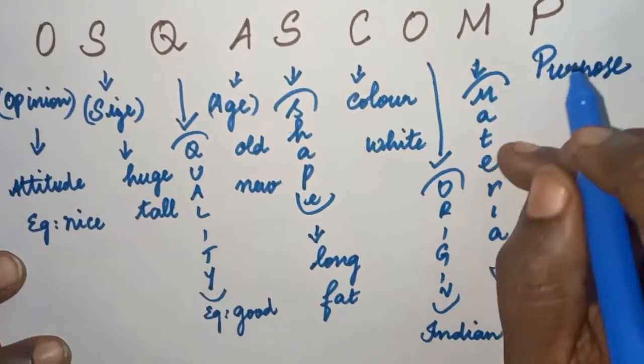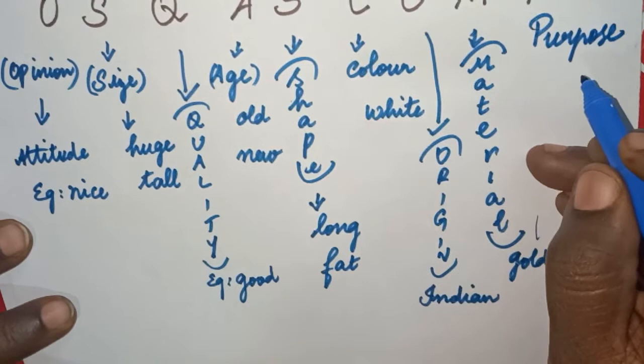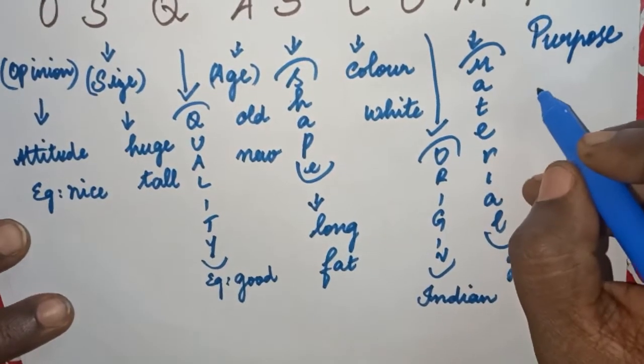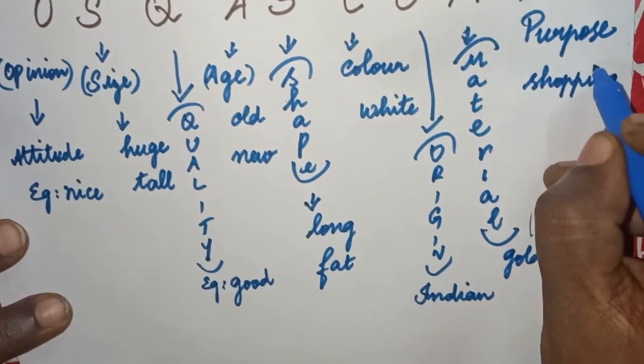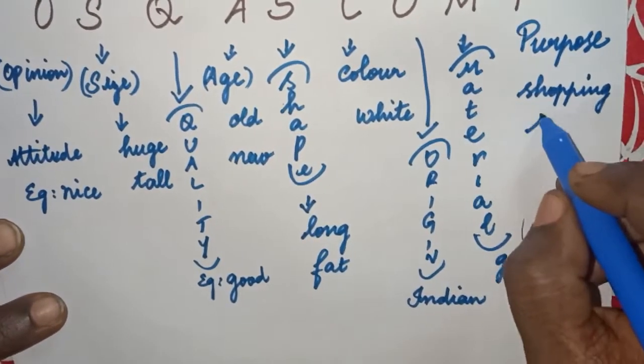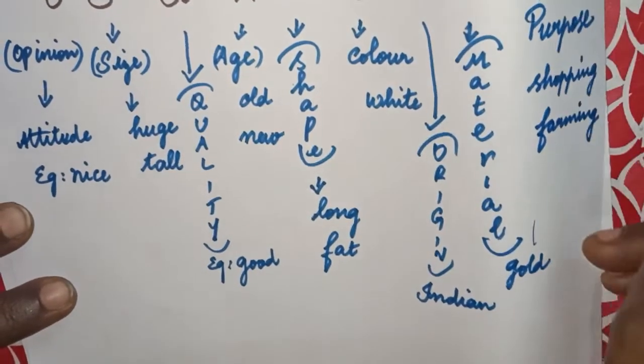What purpose it is made for. Understood? What purpose it is used for. For example, we use shopping carts for shopping, and for farming. So what are the usages of the particular things?